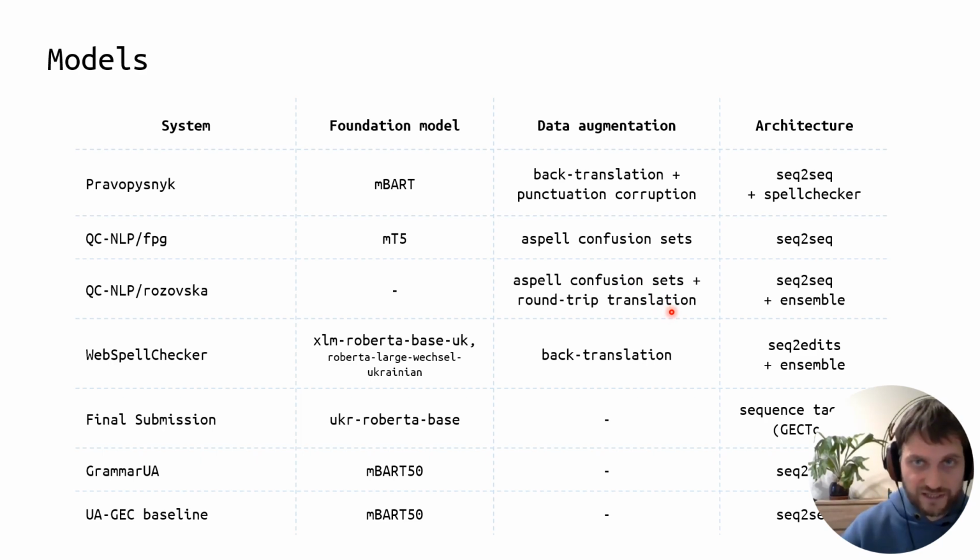Confusion sets for noising the data are commonly used. Most architectures are sequence-to-sequence models. There's only one sequence tagging model, and there's one seq-to-edits model, which can be seen as an inference-optimized seq-to-seq.